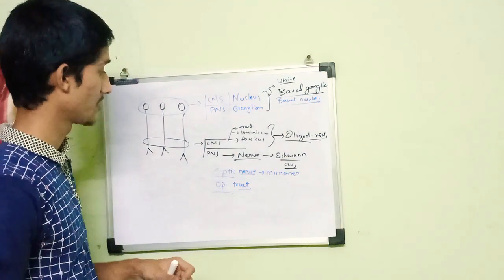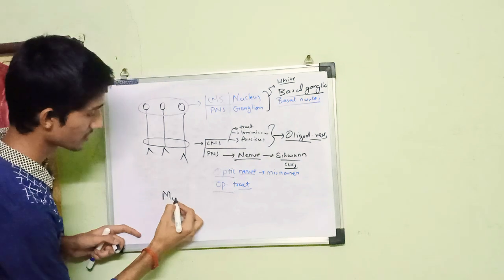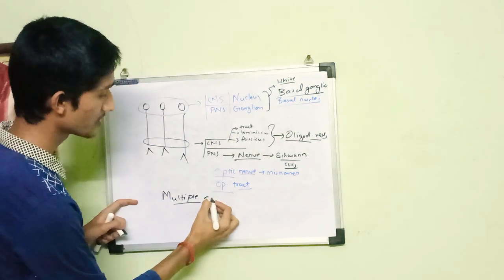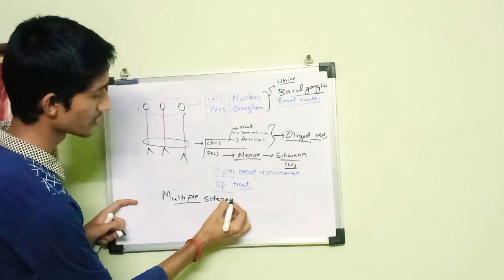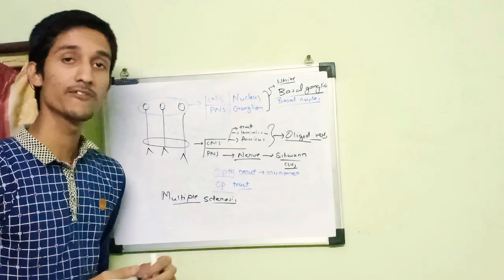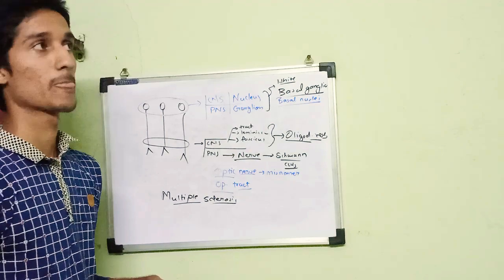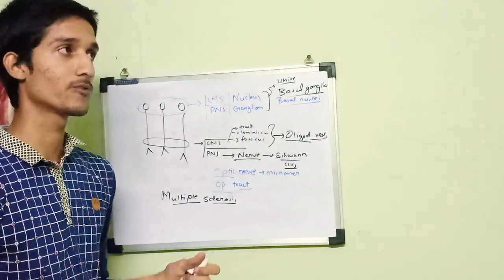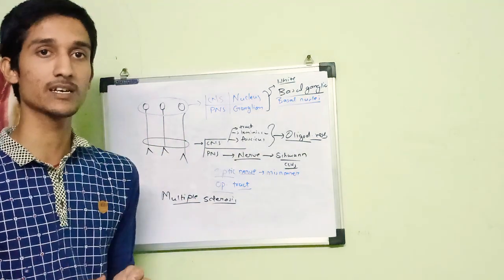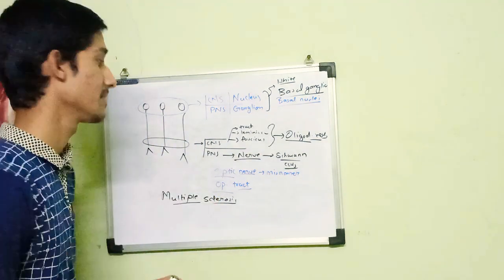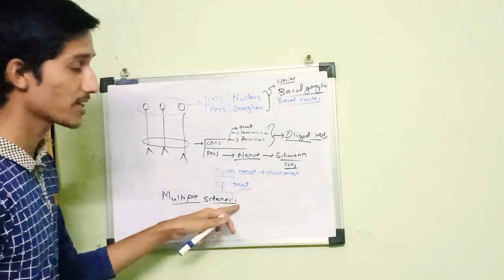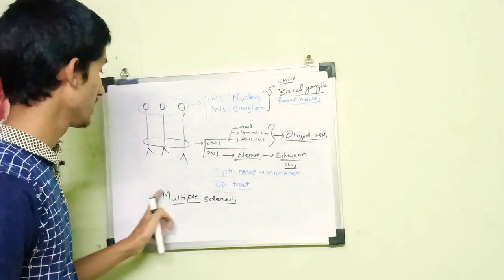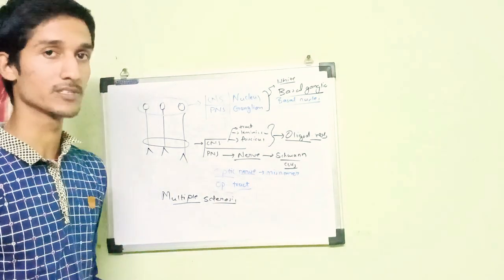Alright, now multiple sclerosis. It is a disease where we have a degeneration of our axons. We have a degeneration of the myelination of axons. Whatever myelinated axons are there, they get degenerated. So the term multiple sclerosis is used for the central nervous system, for the defect of the central nervous system. It does not affect our peripheral nervous system.